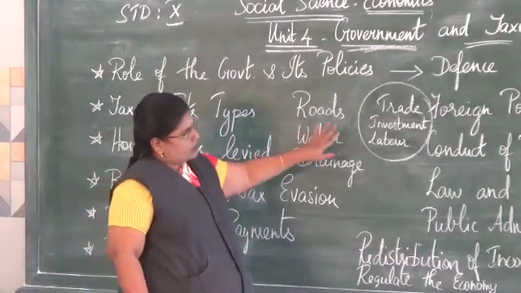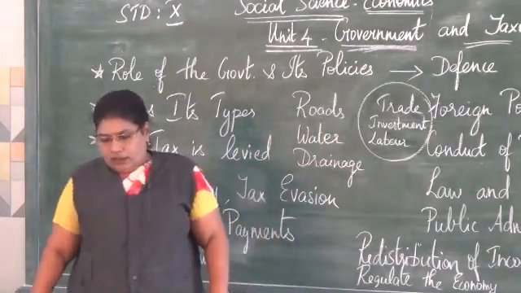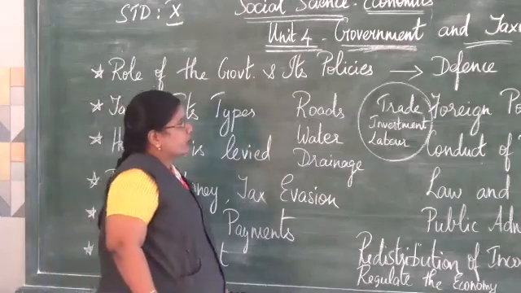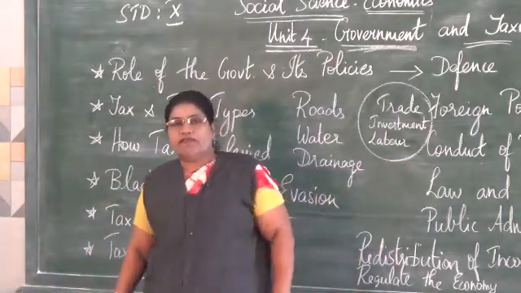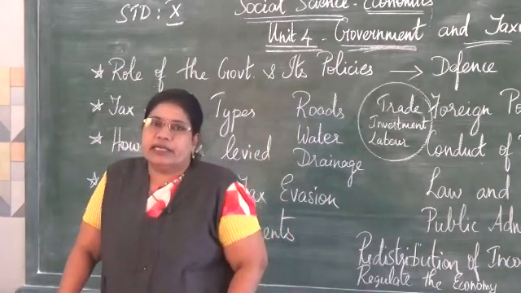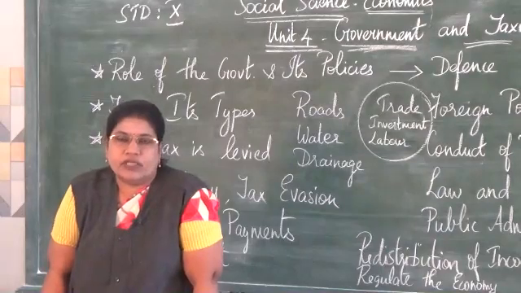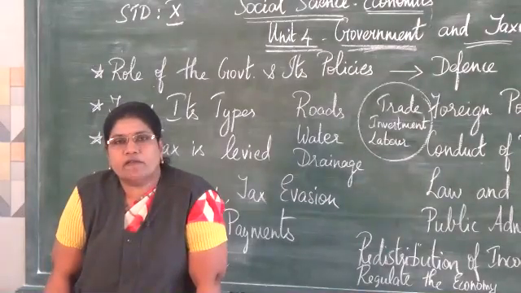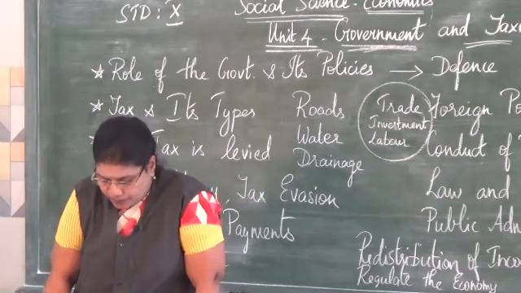This service is also provided by the union government. Conduction of periodic elections. Now in India, elections are conducted once in 5 years. That is decided by the central government. In case of emergencies, we have by-elections or interim polls.